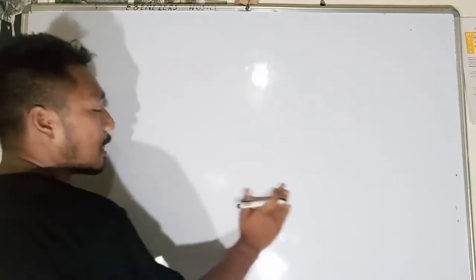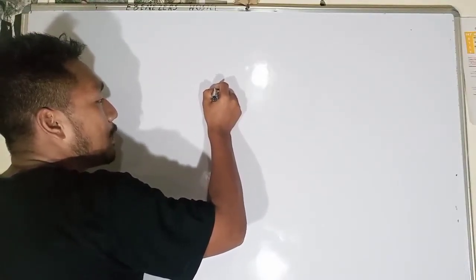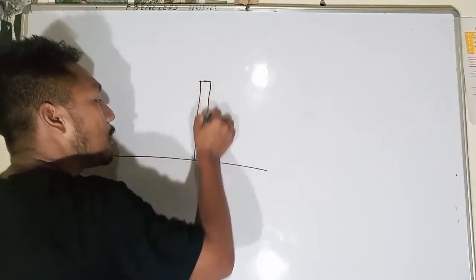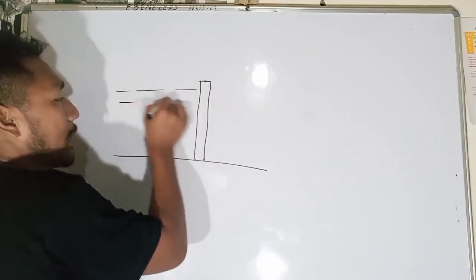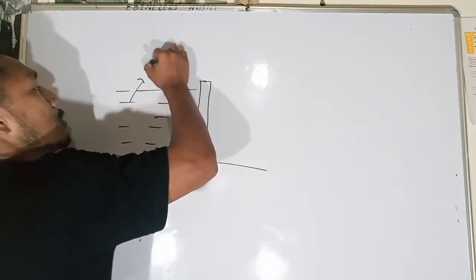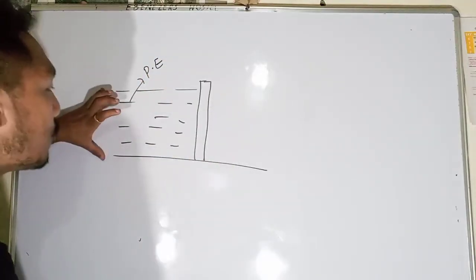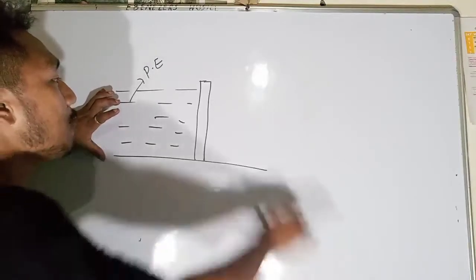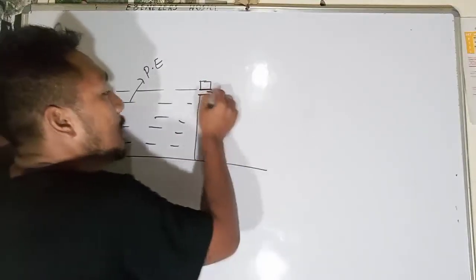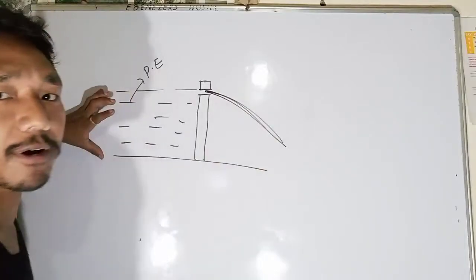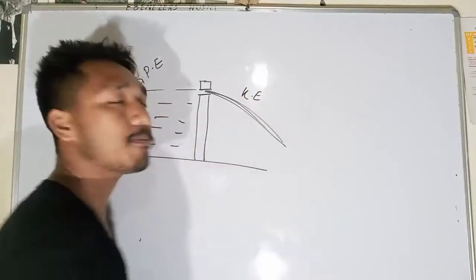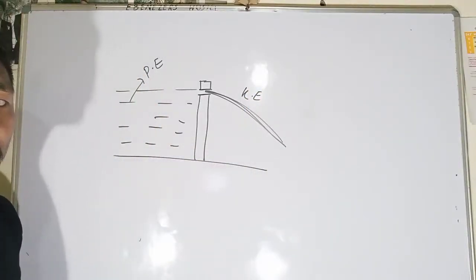Another example that we can understand is a dam. Let's say this is the ground level and this is a dam. In a water dam, whenever you are storing the water, the water which is at rest possesses potential energy. The moment you open up the gate, the water will move out from the dam. That means the object is moving, so it possesses kinetic energy.